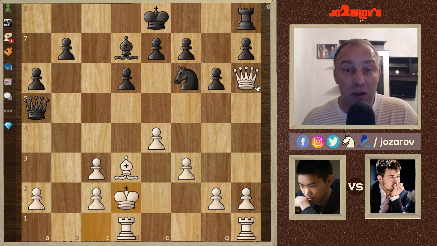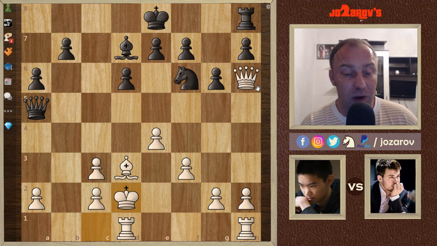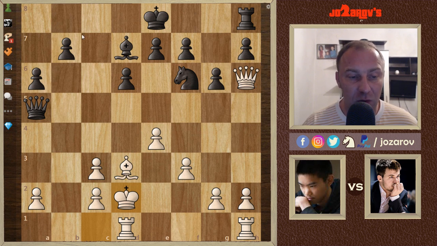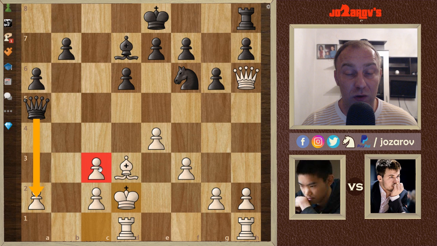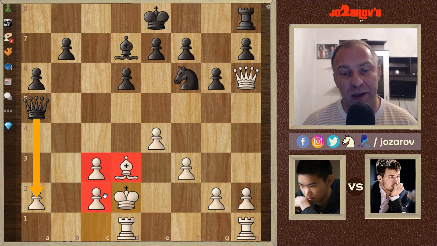c3, and now king to d2, which was a good move by Jeffery Xiong. We don't care basically about this a2 pawn. We want to hang on to our pawn on c3. Still, this king, although in the center, is very well protected by this bishop and these 2 pawns, so no checks are possible. And the problem for black here is that you cannot improve the position of the knight.